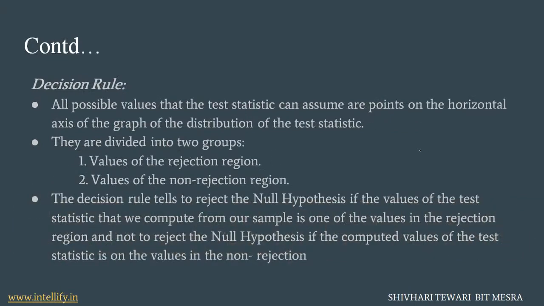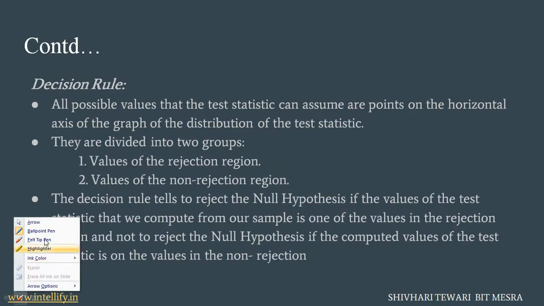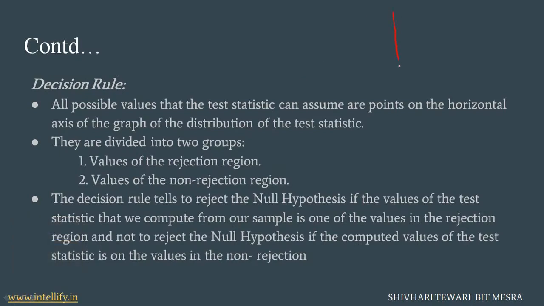The decision rule basically tells us that all possible values that the test statistic can assume are points on the horizontal axis of the graph. Here is the graph, and it is saying all the possible values that the test statistic can assume are points on the horizontal axis of the graph of the distribution of the test statistic. Here is the horizontal axis of the graph, and all the possible values of the test statistic are points on this axis.